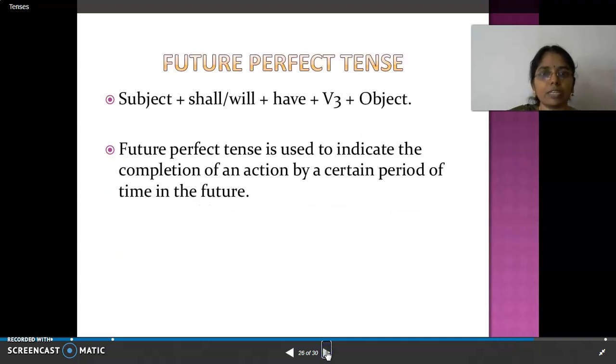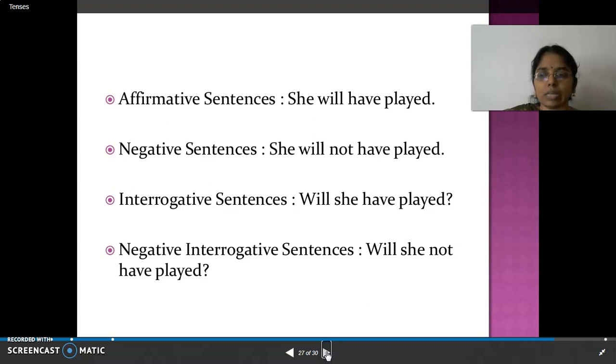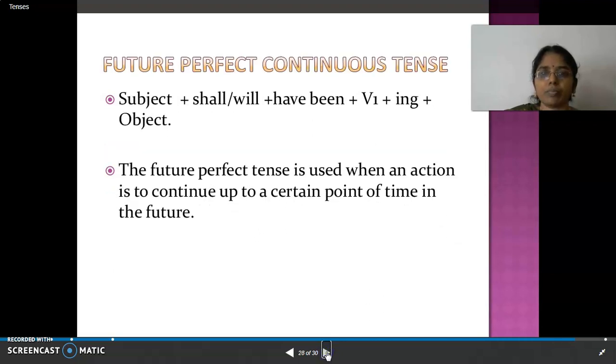Future perfect tense: subject, shall or will plus have plus V3 plus object. This is used to indicate the completion of an action by a certain period of time in the future. Right? So examples are here. Please check it out. Future perfect continuous tense: subject shall or will have been plus verb 1 plus ing. Right? Thank you, dear.